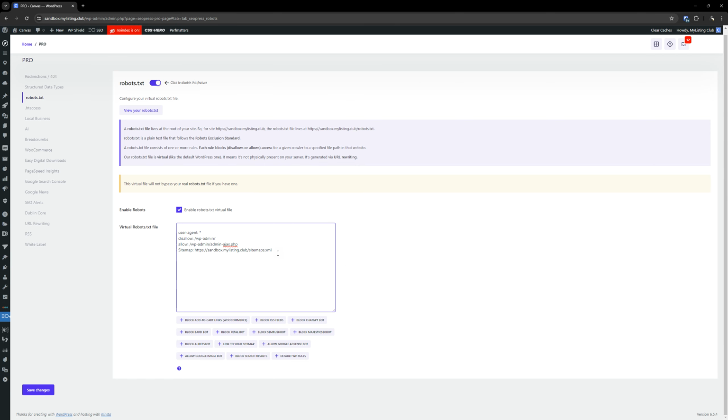So we want to put that link to our sitemap in there so it tells those search engines, or whatever bots you want to allow, hey, here's my sitemap. This is the structure, this is how I want you to crawl this, that sort of thing. You're giving them an easy directive into where your important content lies.